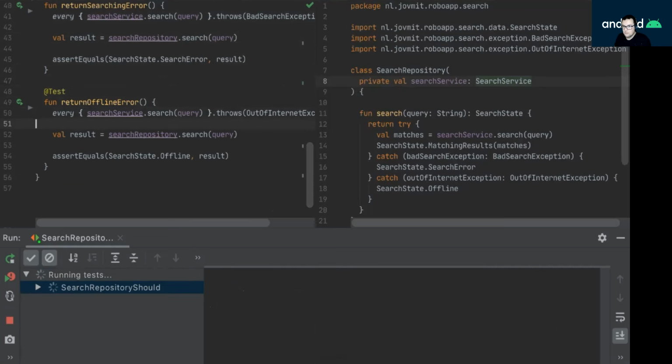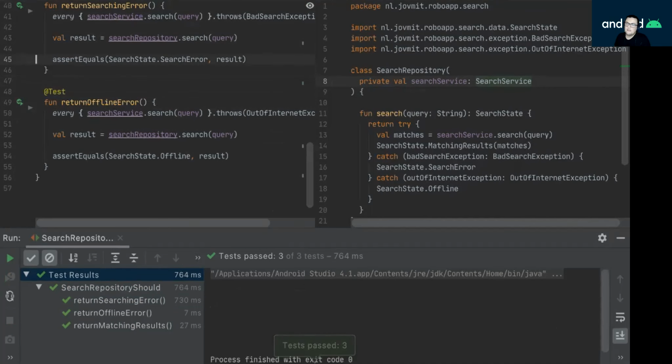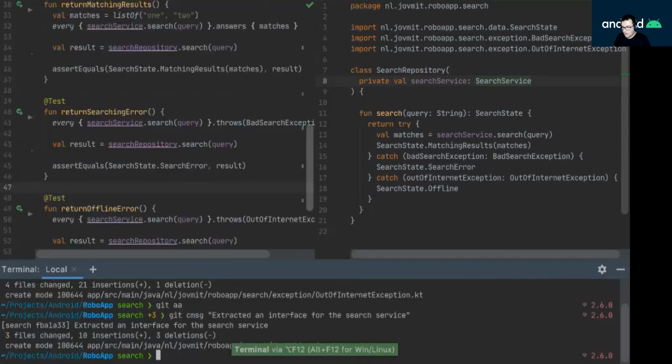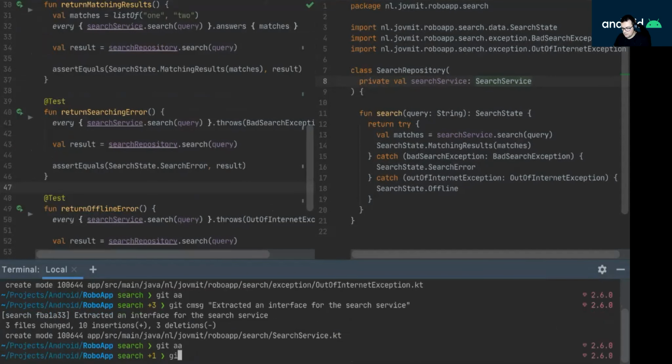So I think it's better having only the relevant information inside here. And they run, so I would check that in too. And that would be removed duplication in test.